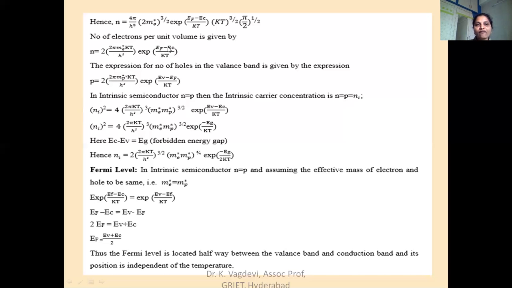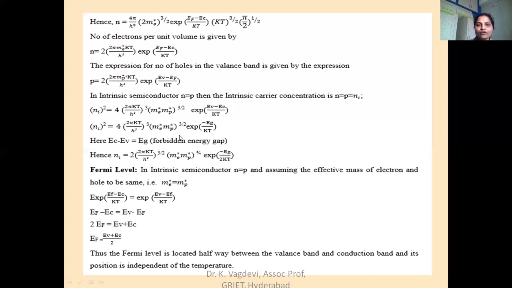Now if we solve EF minus EC plus EV minus EF, I get EV minus EC by kT. So in both the expressions EF gets cancelled. If I rewrite this, 4 into 2 pi kT by h square whole cube, me star into mp star whole power 3 by 2. Instead of EC minus EV, we know that EC minus EV is equal to Eg, but here as it is EV minus EC, we get minus Eg by kT. So this is the total expression for the carrier concentration in an intrinsic semiconductor, Ni square.